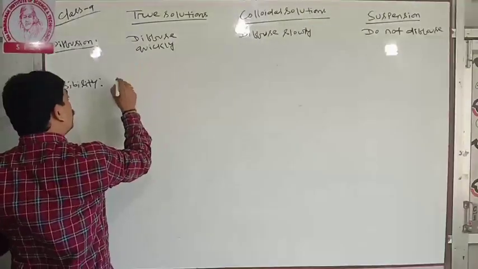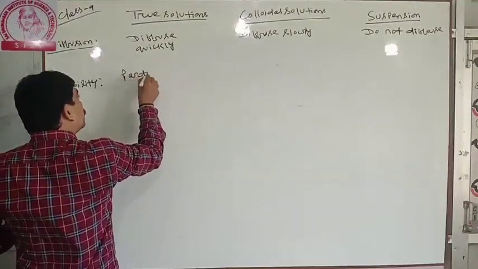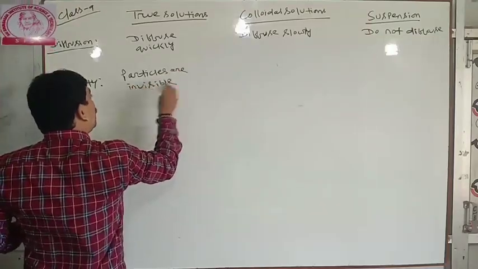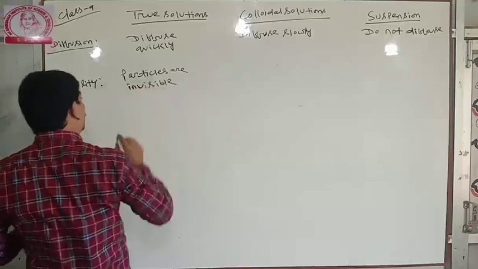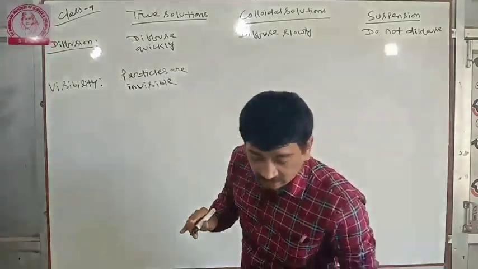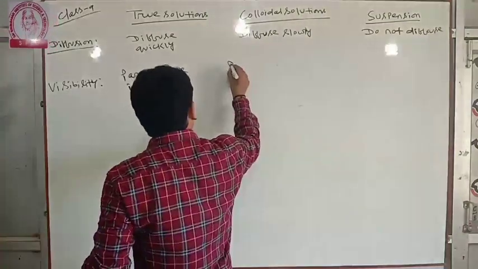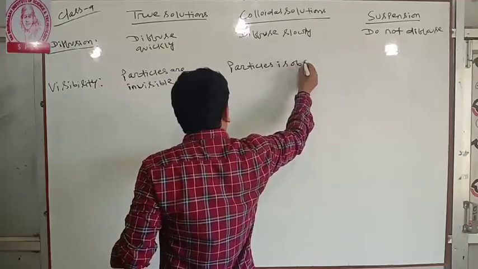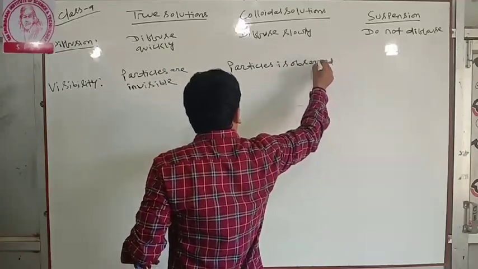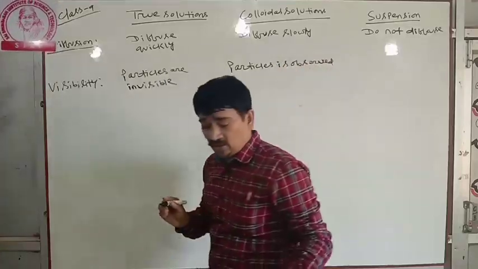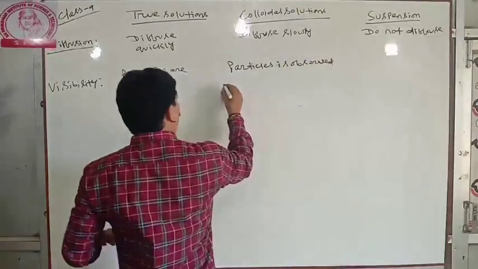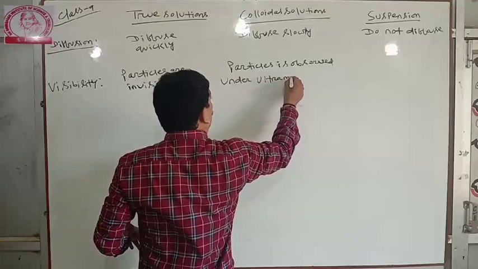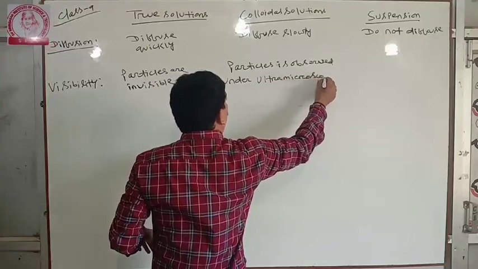But in colloidal solutions, the particles are observed under an ultra microscope.